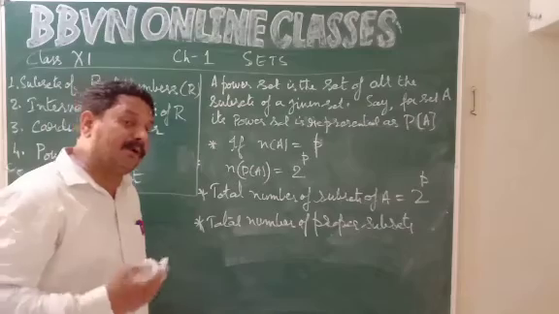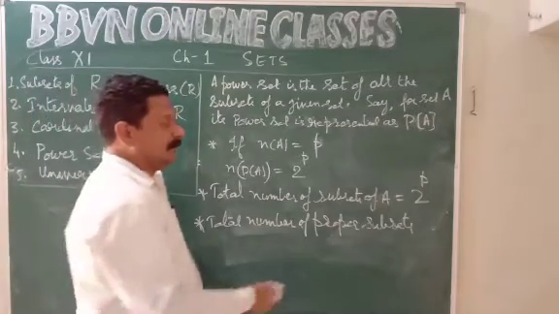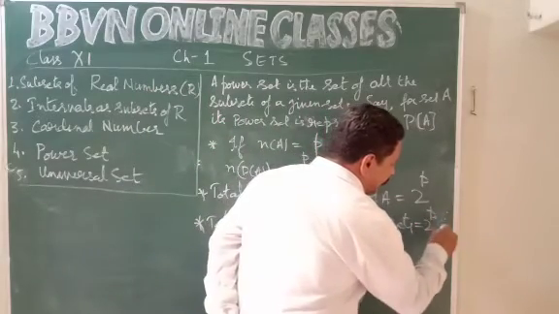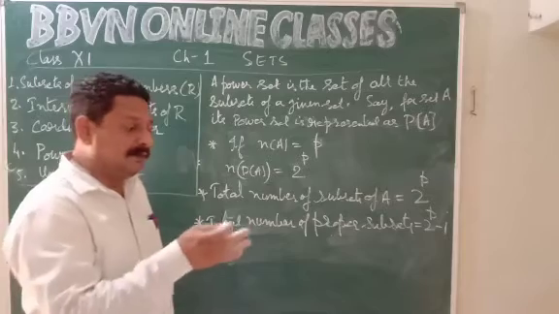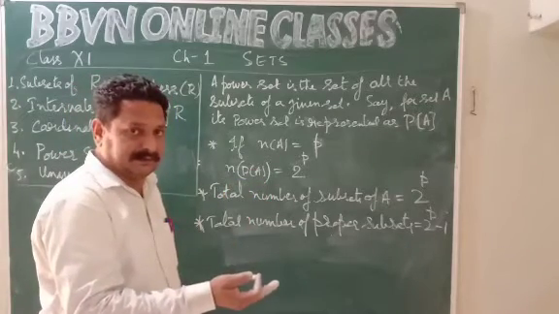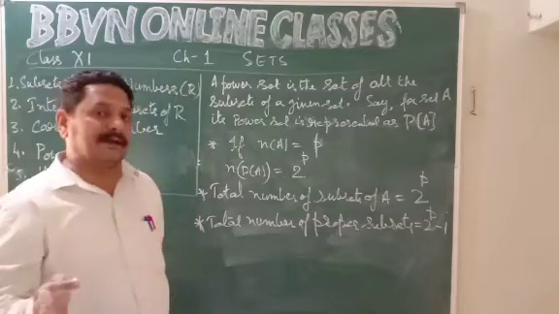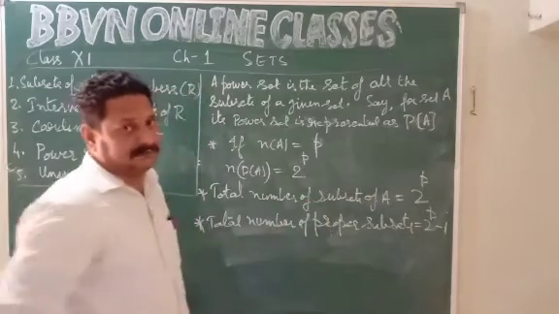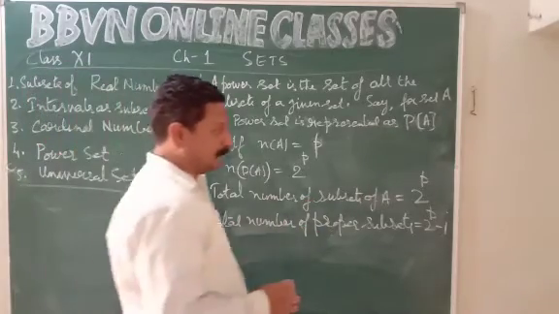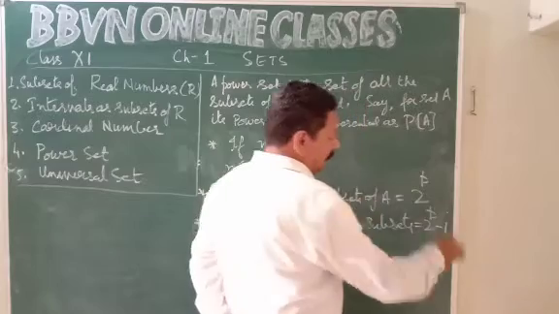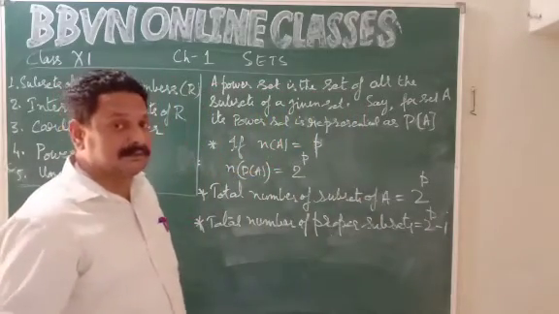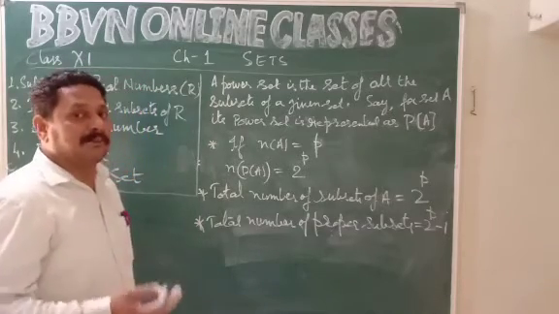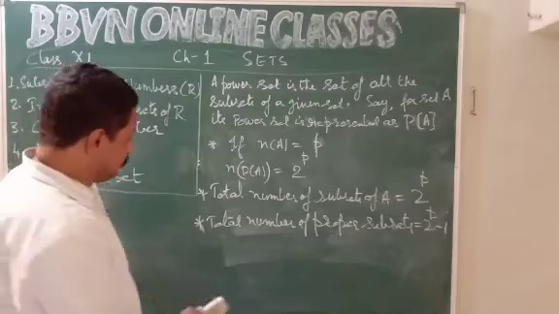So how many proper subsets will there be? Very simple. Reduce it by 1. So it will be 2 to the power p minus 1. Why minus 1? Because a set itself is a subset, right? A set is a subset of itself. Remove that. That should be removed. Okay? So the total number of proper subsets for any set that has p elements is 2 to the power p minus 1. The total number of subsets is simply 2 to the power p. This was subsets and proper subsets. Okay? So we have discussed the power set.